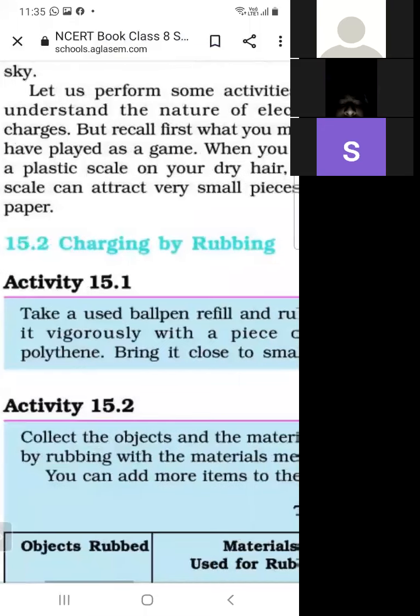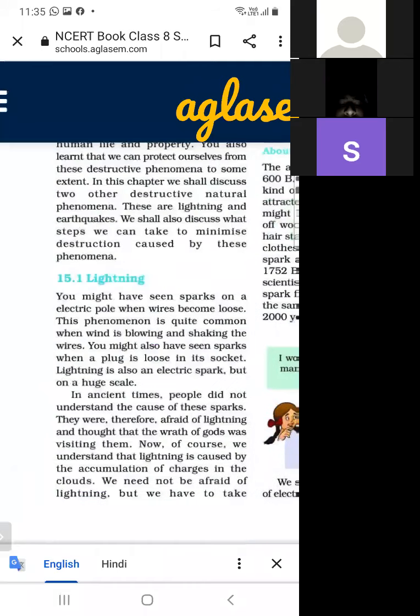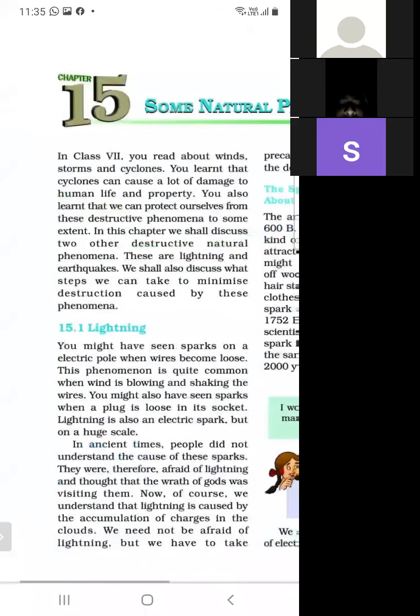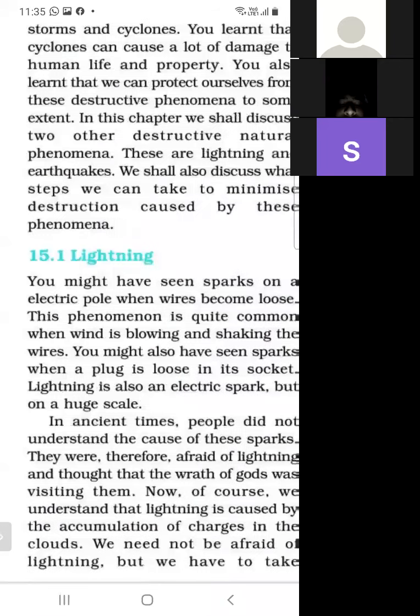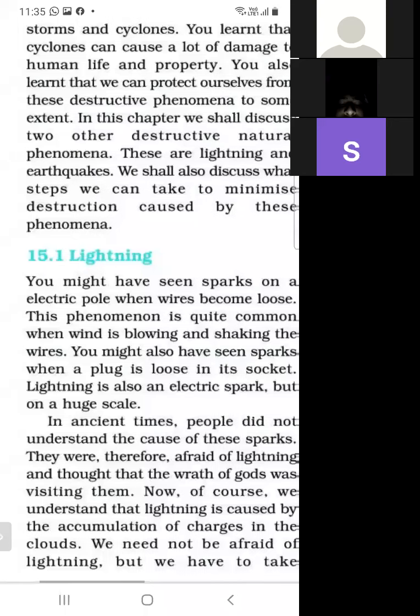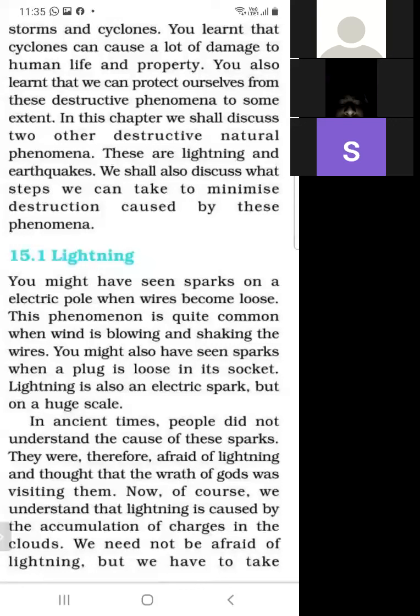So in the last lecture, what we have studied is the phenomenon of lightning. What do you mean by lightning? Lightning is an electric spark on a large scale.